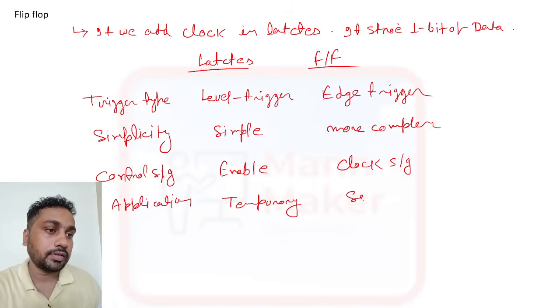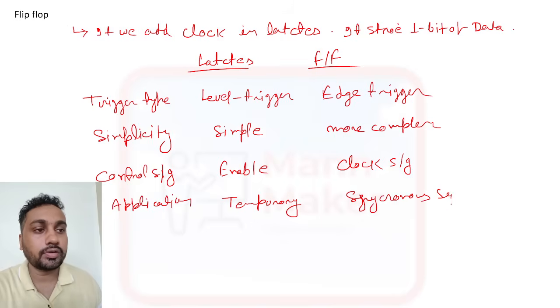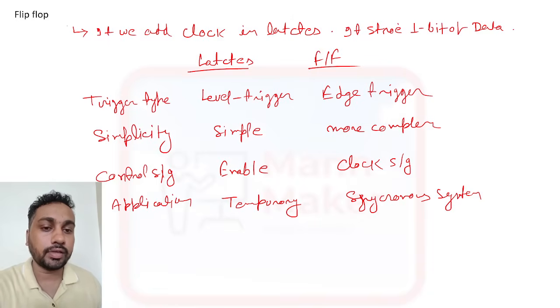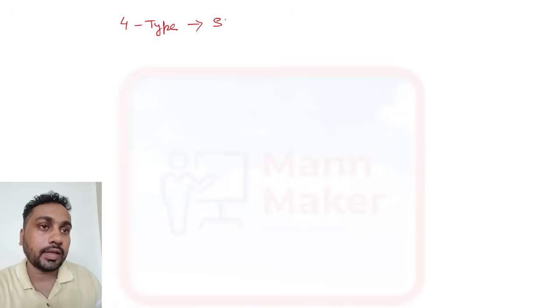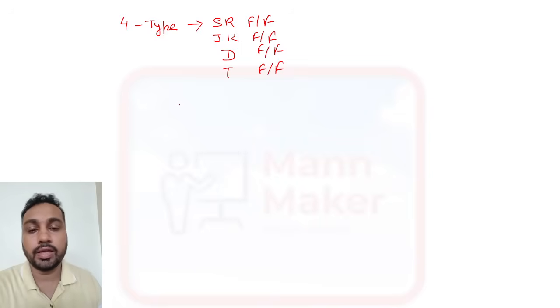Okay, and this is for synchronous systems. Synchronous type, any kind of device is there, for that we are using this one. Now, same as a latch, here it also has four types: SR flip flop, then JK flip flop, then D flip flop, and T flip flop. Okay, we have four kinds of flip flop.